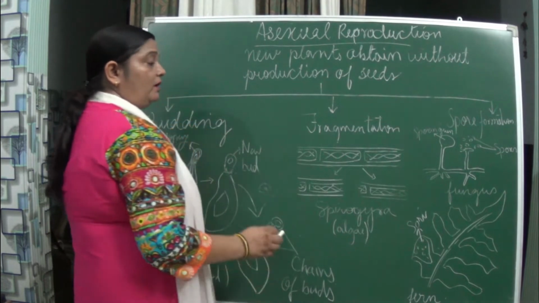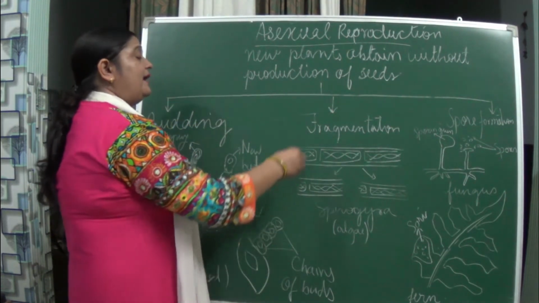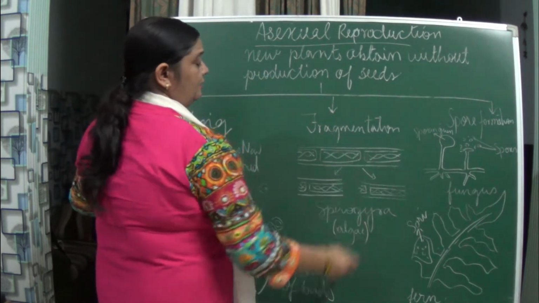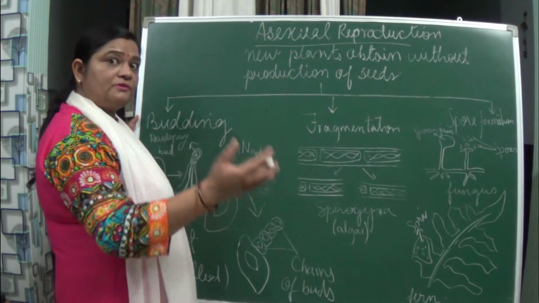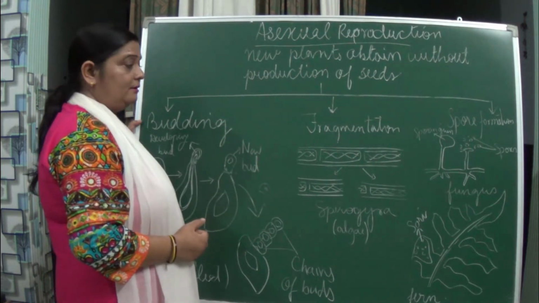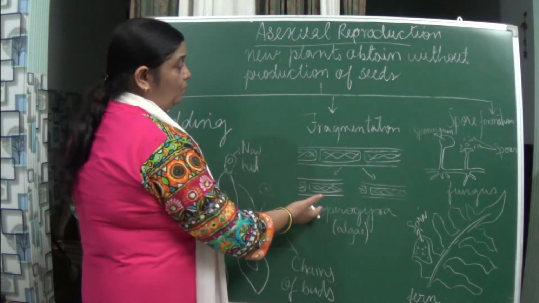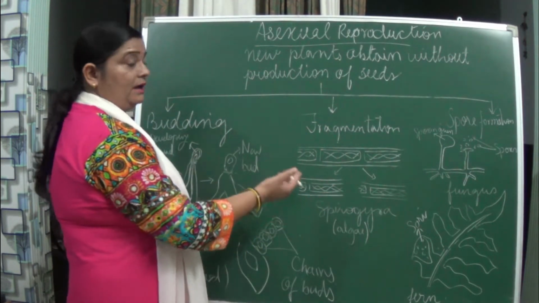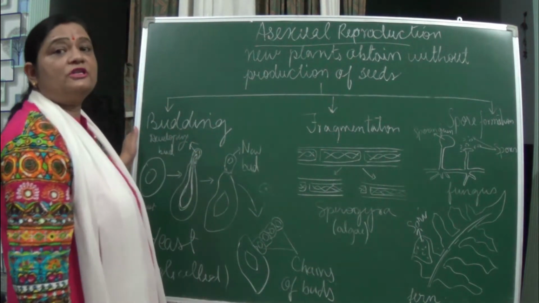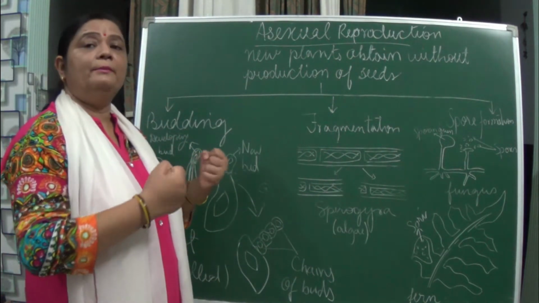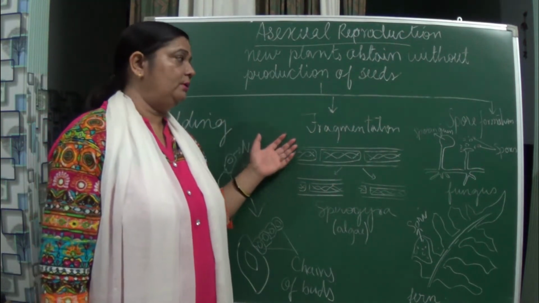When this Spirogyra matures, it breaks up into different parts, and each part forms a new plant. So here no seeds are produced, no gametes used, only a single parent giving rise to a number of Spirogyra just by breaking, and that is fragmentation.